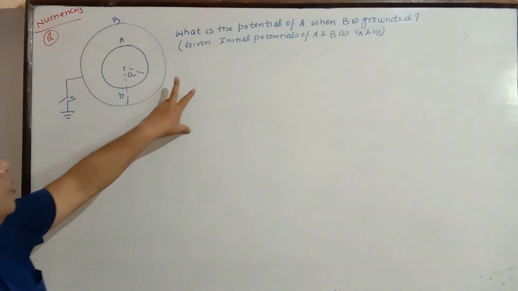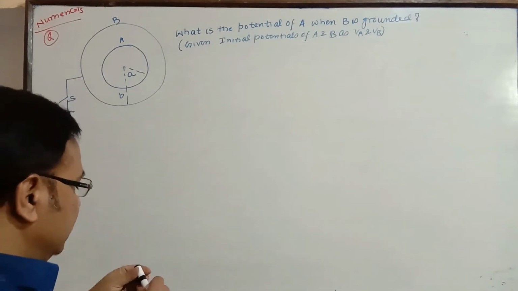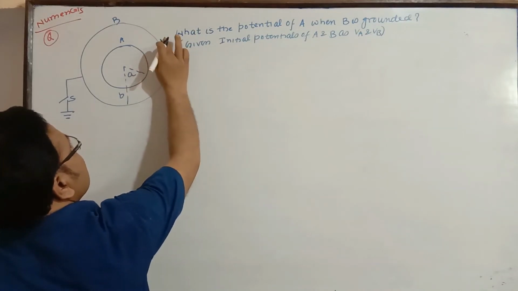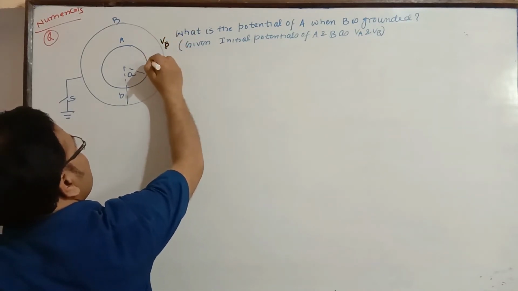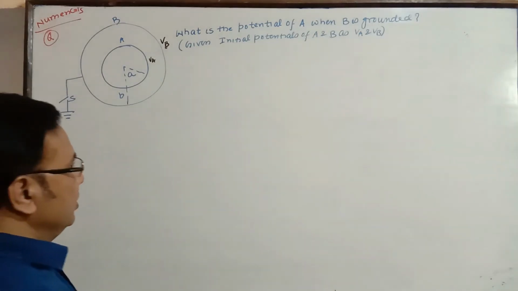Here we have to see what is the potential of A when B is grounded. Initially the potentials of A and B were given. Outer was at VB and inner was at VA, the initial potentials. What is the potential of A when B is grounded? We know the potential difference between the two is a function of the charge on the inner sphere. We had proved it once.